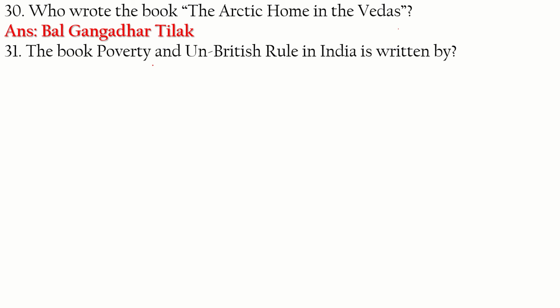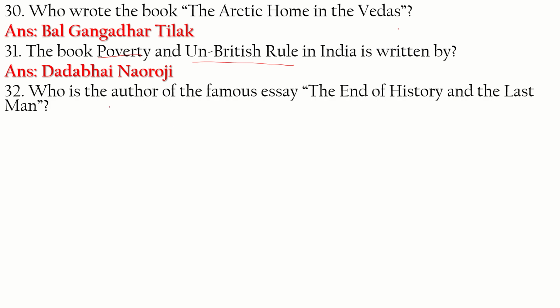The book Poverty and Un-British Rule in India is written by Dadabhai Naoroji. Question 32. Who is the author of the famous essay The End of History and the Last Man?